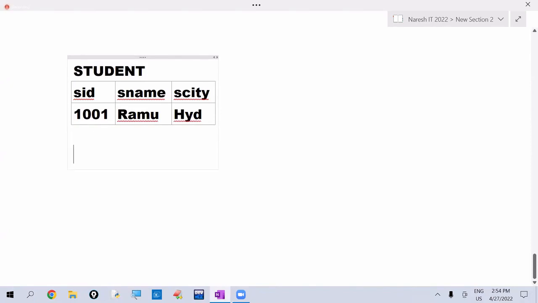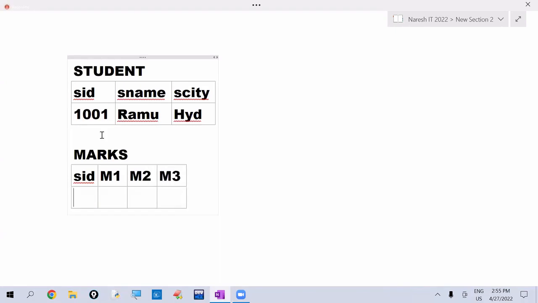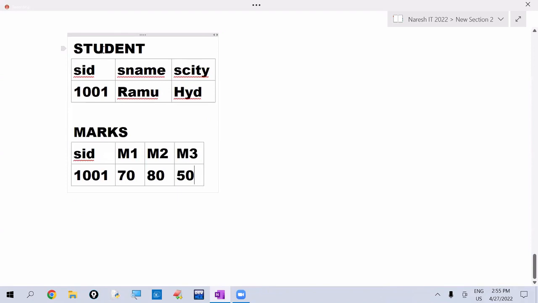So next, to maintain their students' marks details, they are creating one marks table. This is marks table: student ID, marks of subject 1, marks of subject 2, marks of subject 3. 1001 student got 70 marks in M1, 80 marks in M2, and 50 marks in M3. Like this, they are maintaining the data. Observe here. Here student is one table. In this, they are maintaining student information. Marks is one table. They are maintaining marks information.